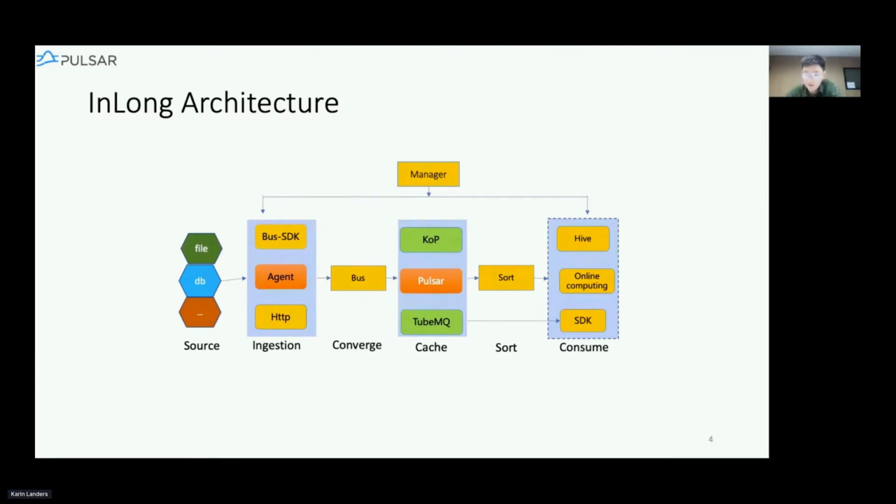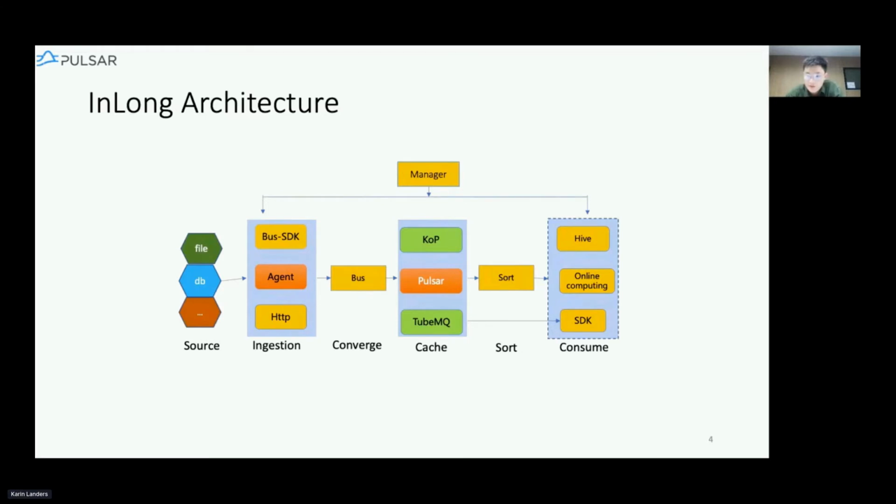Here, the agent plays an important role. We designed this component based on the experience of some excellent software such as DataX or Flume, and we did some optimization on them. Okay, so the data can be delivered to the Converge module. Here we have the InLong bus. Bus can transform the data by the message protocols so that the message queues can identify them.